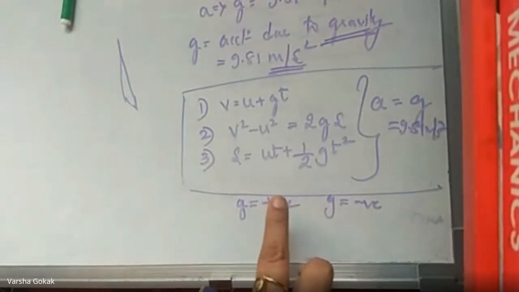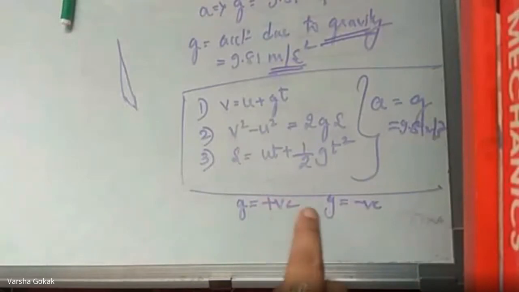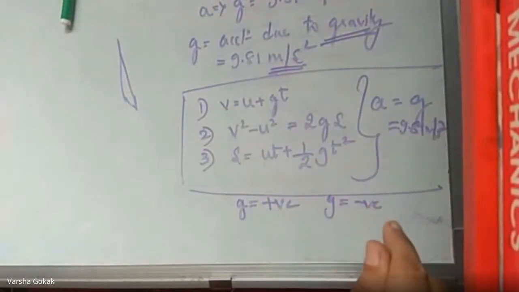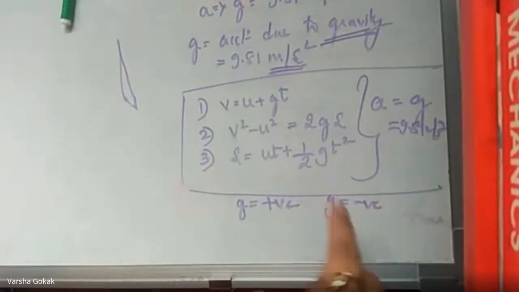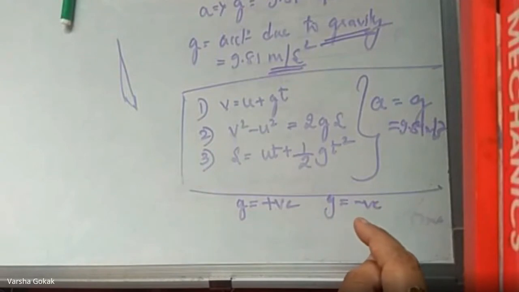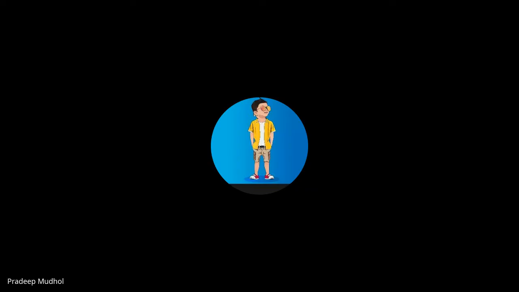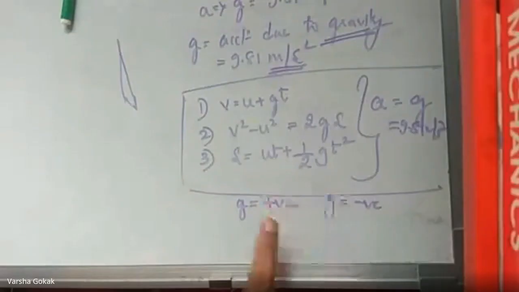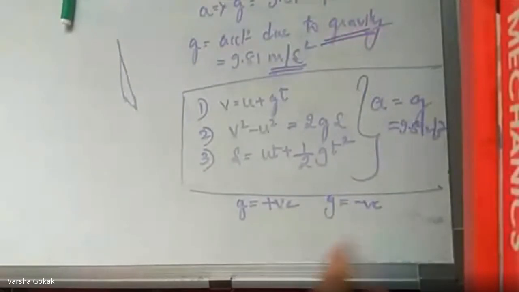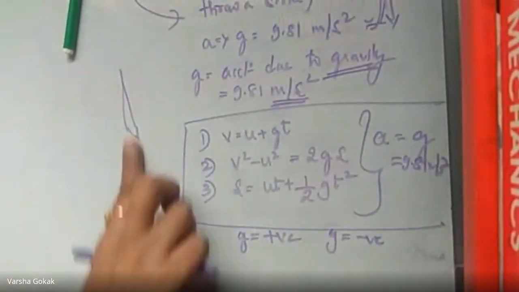This acceleration due to gravity, is it always positive, or does it sometimes become negative too? Both. Pawan says both. All of you agree with Pawan? Yes, ma'am. So you have a positive and a negative value. Yes, correct. Darshan also says yes. When do I take it positive? When do I take it negative?